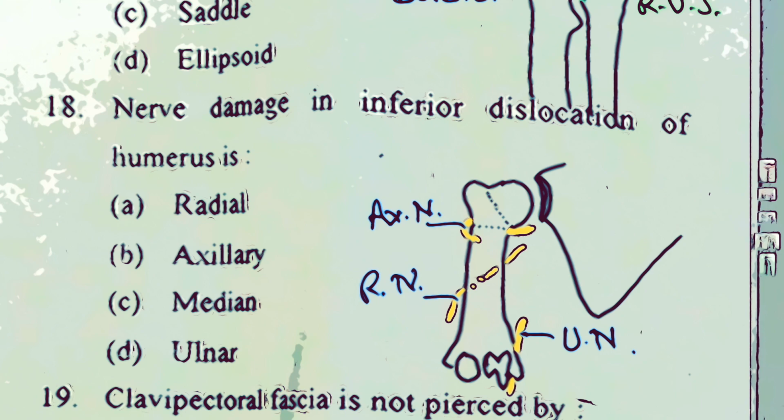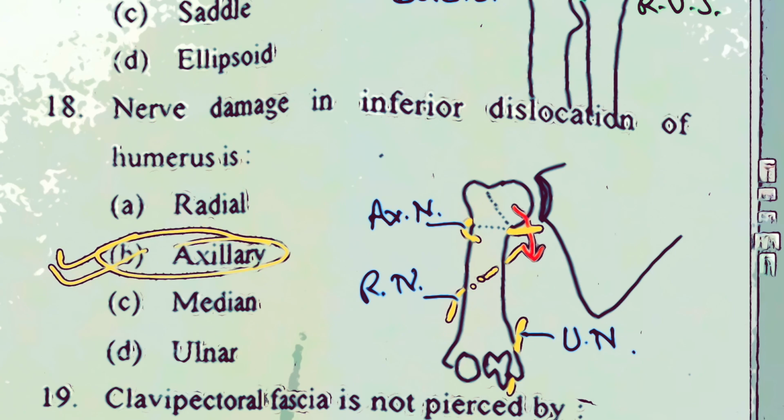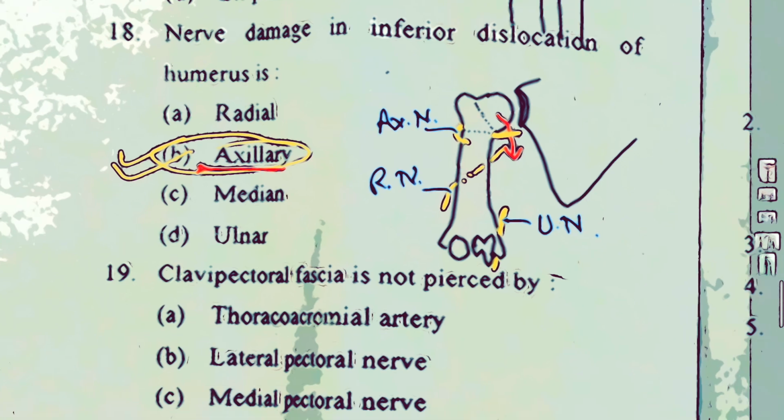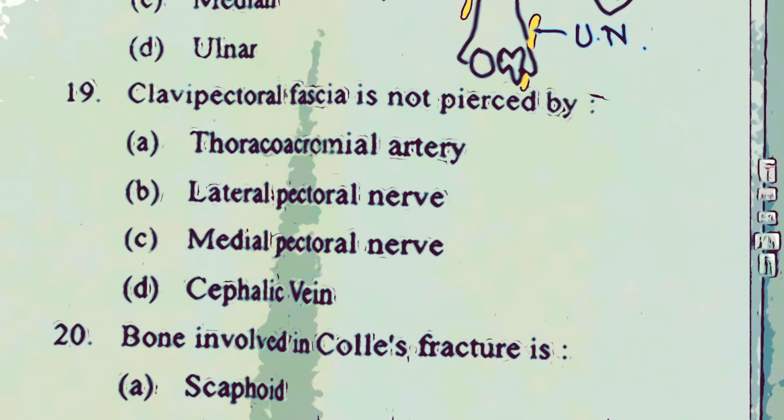So the question is about the nerve damage in inferior dislocation of the humerus. Of course, if the humerus dislocates inferiorly, remember that the axillary nerve is going to be damaged. So the answer will be axillary nerve. Question number 19: clavipectoral fascia is not pierced by thoracoacromial artery, lateral pectoral nerve, medial pectoral nerve, cephalic vein. So fast revision about this also.